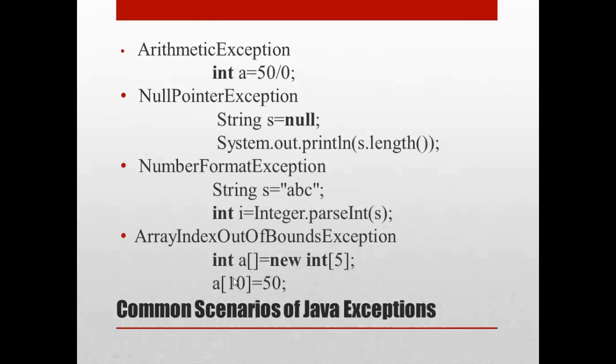But if you try to insert a value at the wrong index, 10 is not being allocated. So when you try to insert any value at the wrong index, it would result in an array index out of bound exception, as shown here.